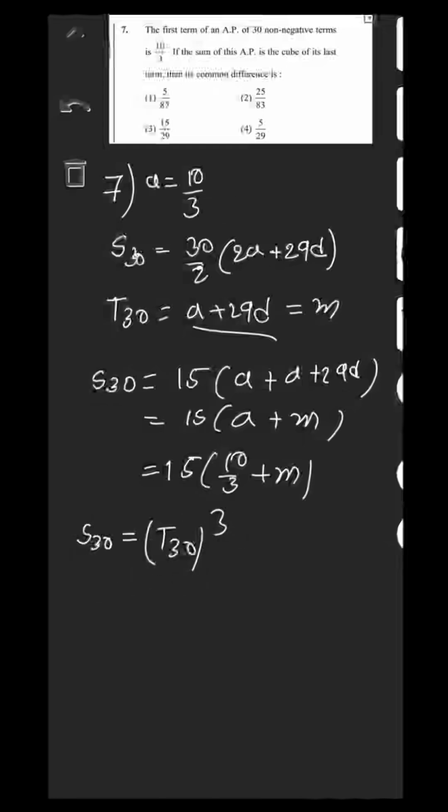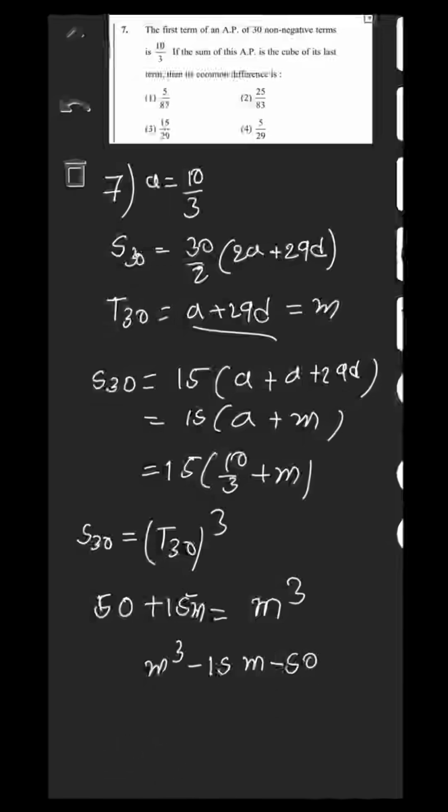So the S30 value is 15 into 10, 150 by 3, 50, plus 15M. S30 value is equal to T30 value, so M cube minus 15M minus 50.